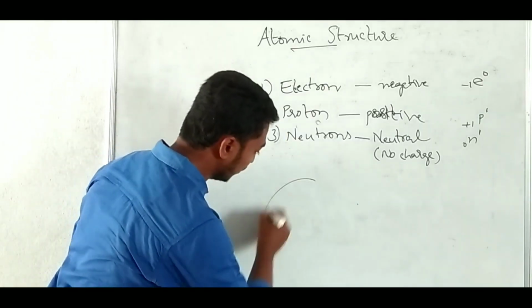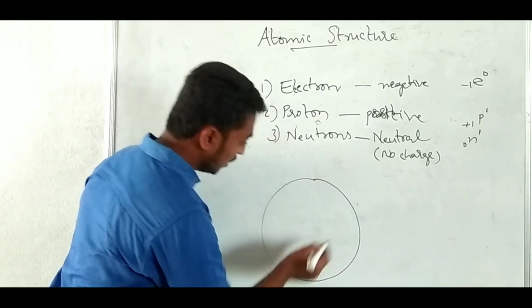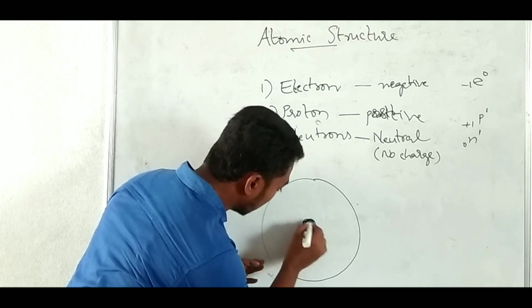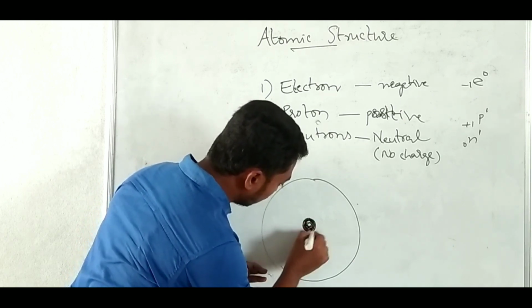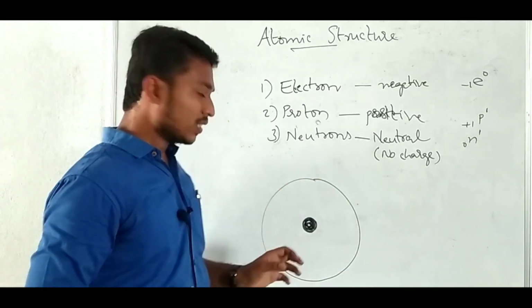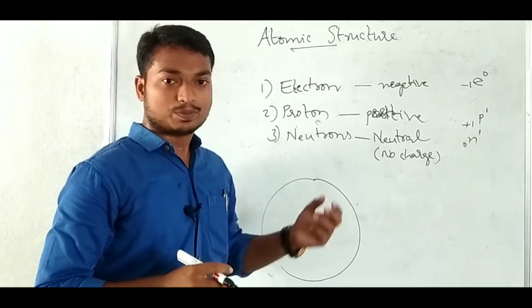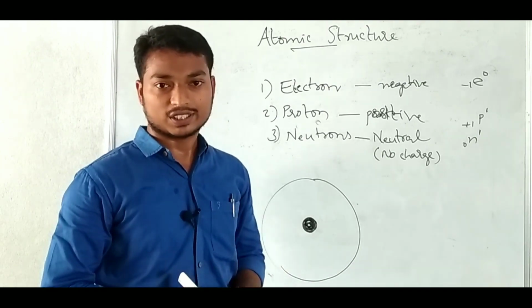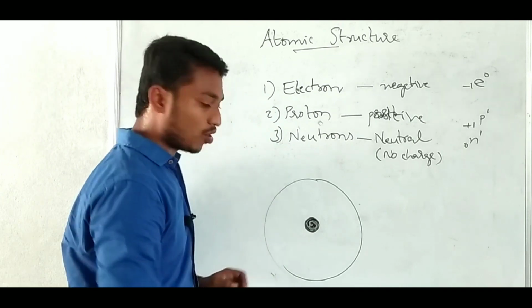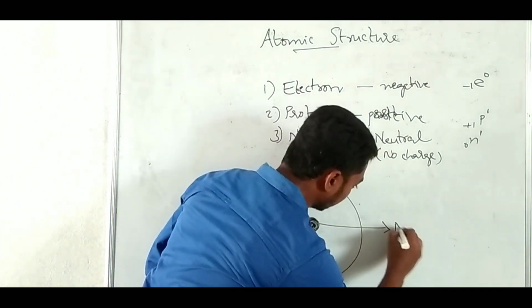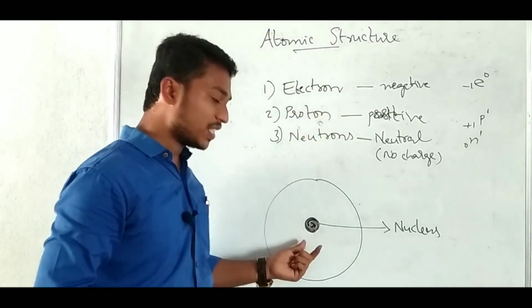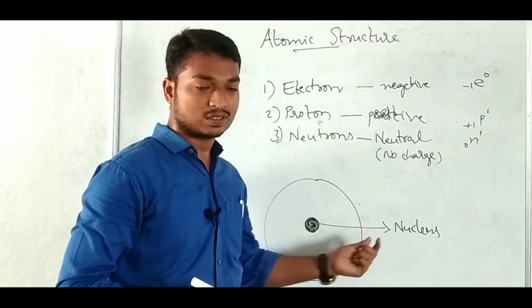So where are the electrons, protons and neutrons located? This center of the atom is called the nucleus.